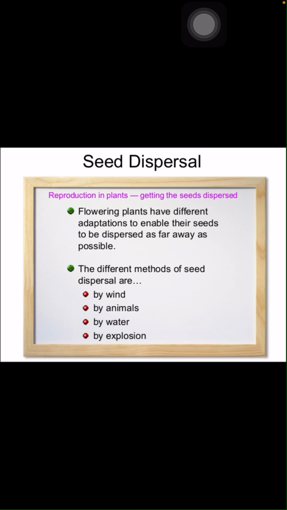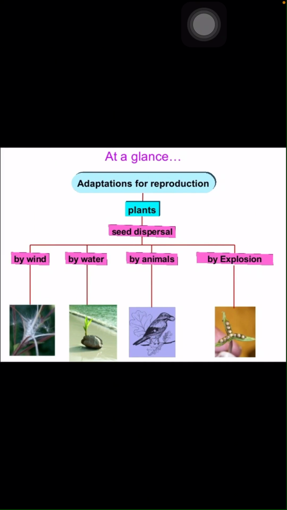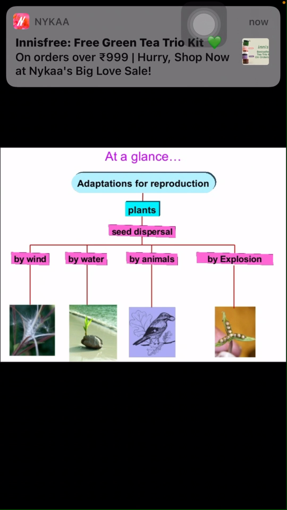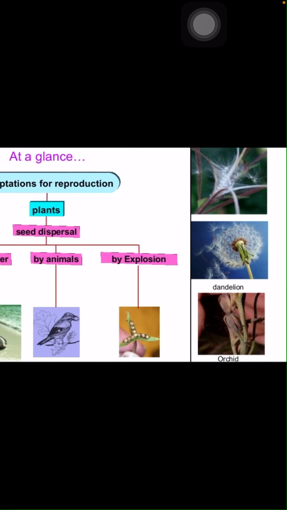And the dispersal of seeds can be of four types, children. Four types of dispersal of seeds are there. They are by wind, by animals or birds, by water, by explosion, and one more can be added, that is dispersal of seeds through human beings, children. Now, at a glance, adaptation for reproduction in plants: seed dispersal by wind, by water, by animals, by explosion, etc.